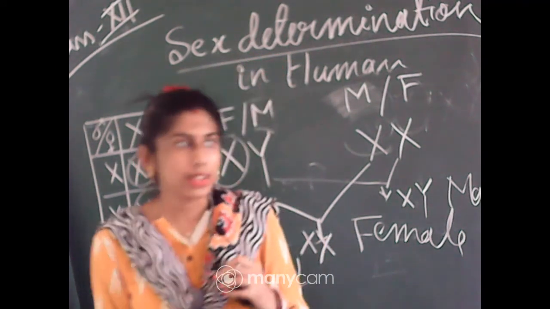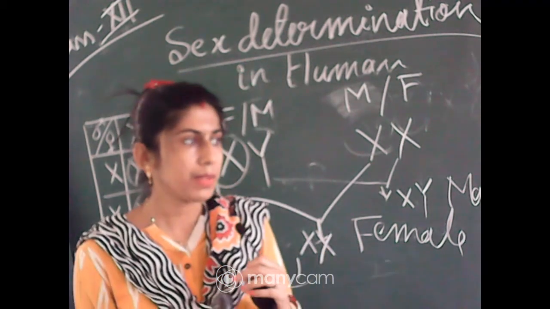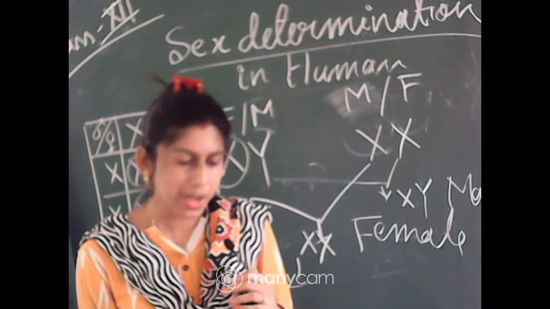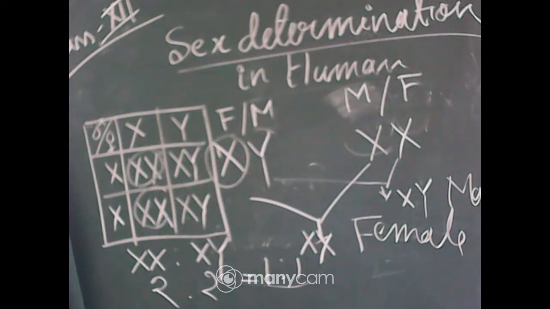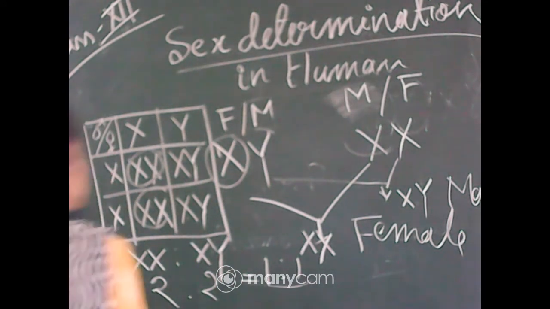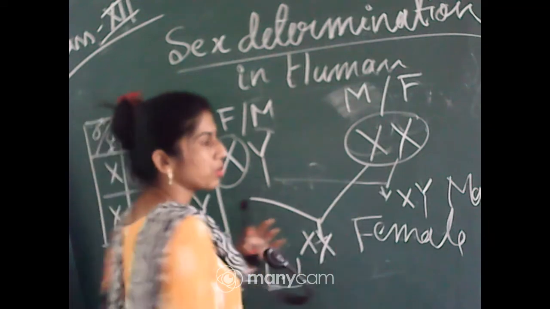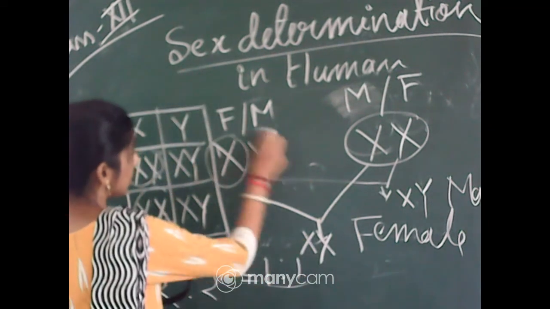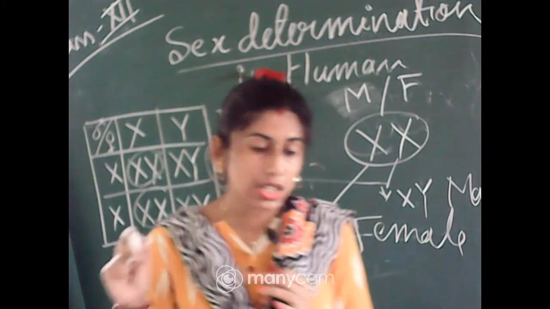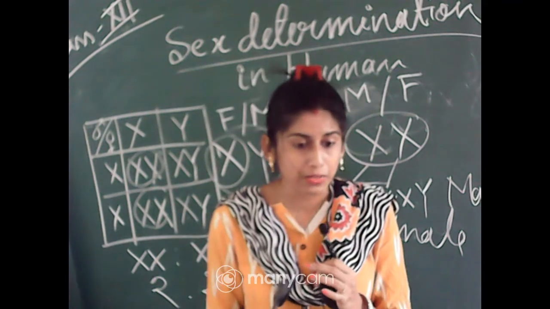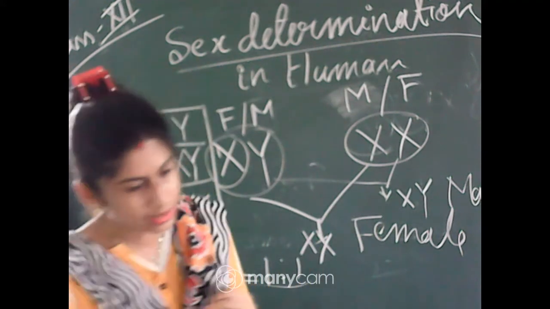Okay, so females are always blamed for having a female child, but you can see from that part that the female has no role in determination of the sex of the child, because in case of female we can see XX, the same type of chromosomes are present, but in case of male it is XY. So the determination of the sex of the child is totally dependent on the male. Females do not have any role in determination of sex in case of human.